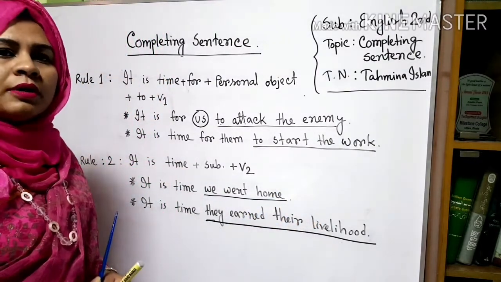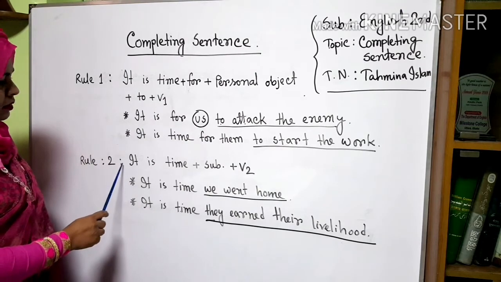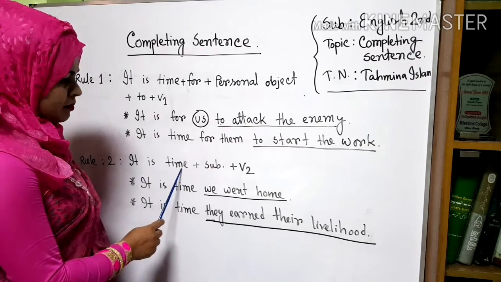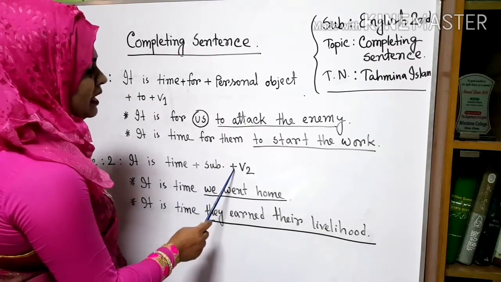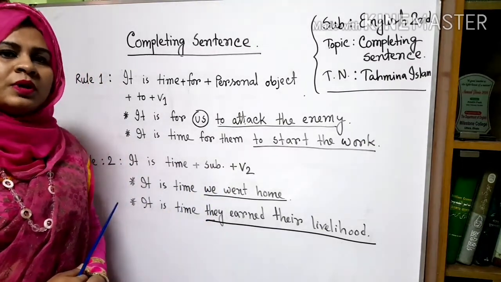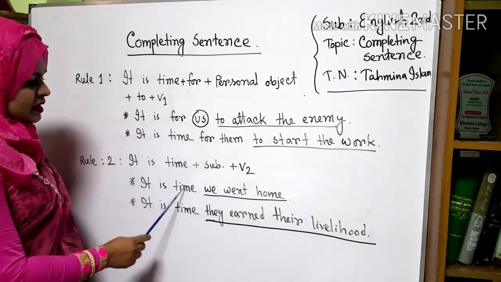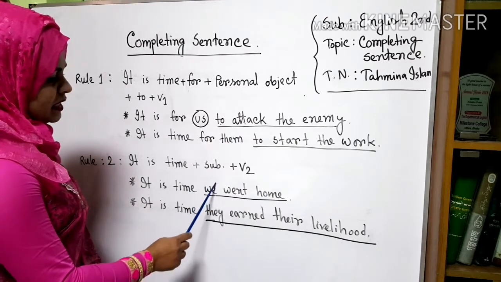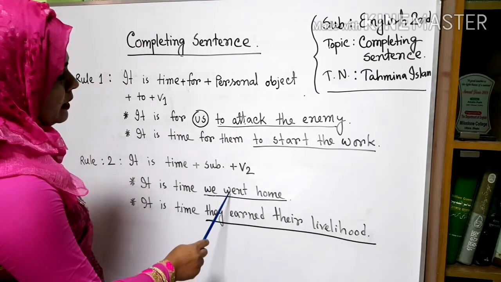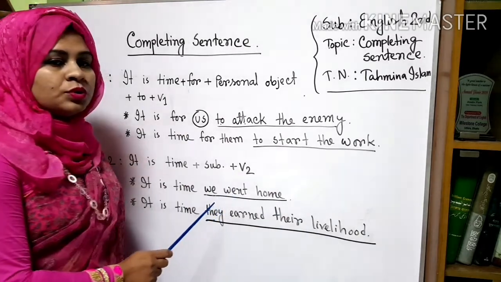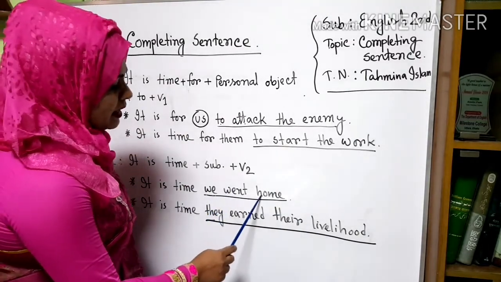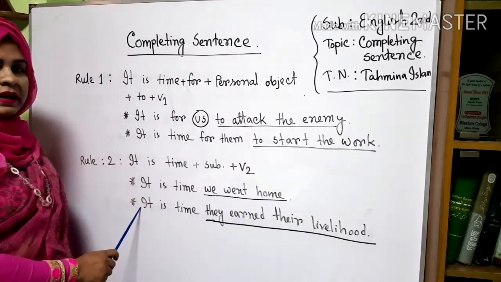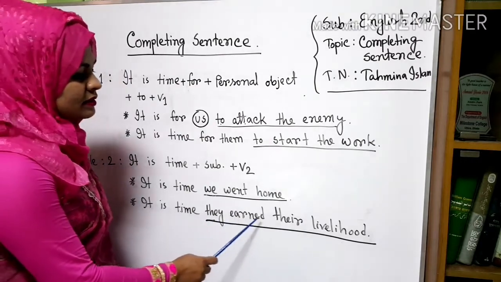Now we will go for our second rule. In our question paper, when we find "it is time", then we will use one subject and the past form of verb. Like, it is time we went home. Here, "we" is the subject and there is the past form of go, here "went", and then the extension. It is time we went home. Another example is, it is time they earned their livelihood.